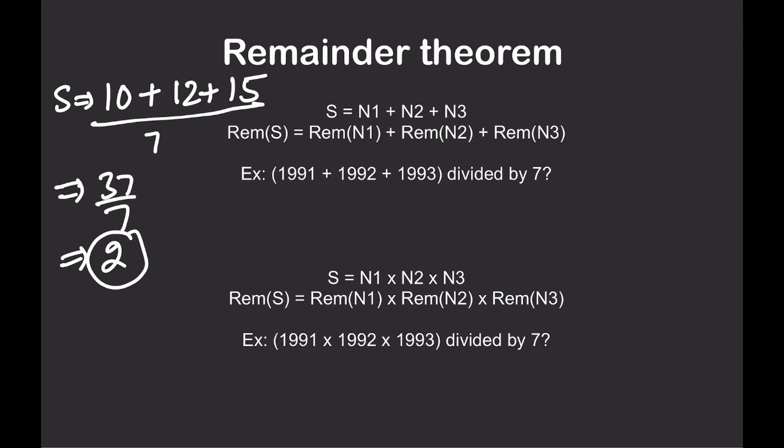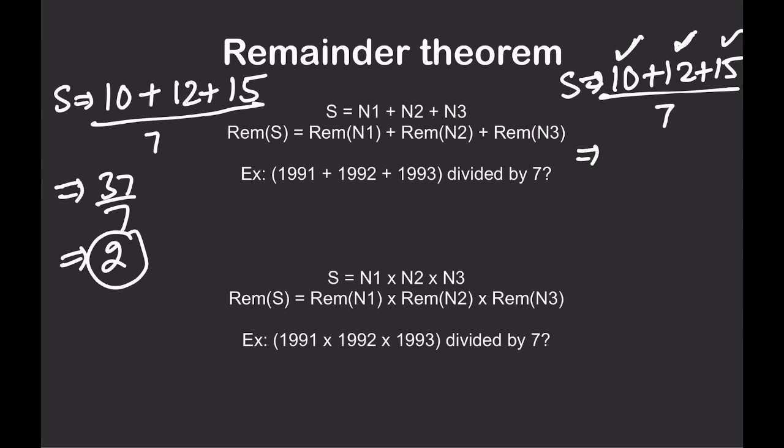Another way of doing it is S is equal to 10 plus 12 plus 15, each divided by 7. So another thing they say is, separately calculate the remainders and add them. When 10 is divided by 7, you get remainder 3. When 12 is divided by 7, you get remainder 5.